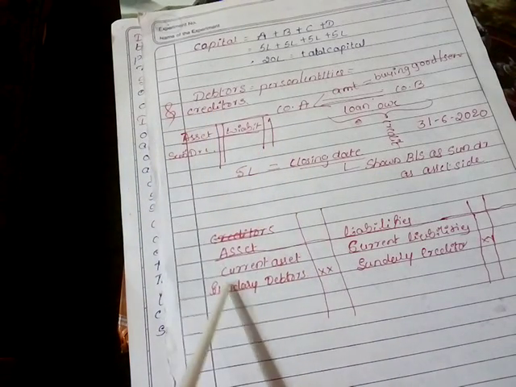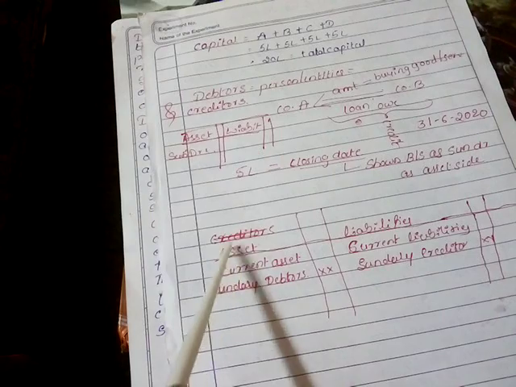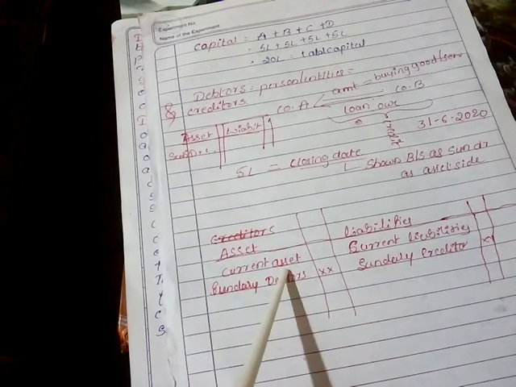It comes under the asset side, under the head current assets.